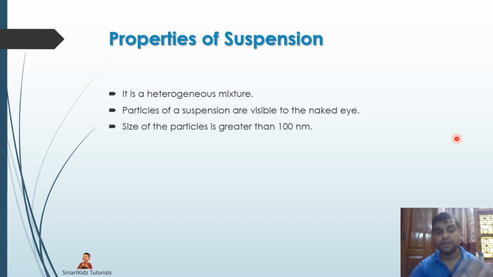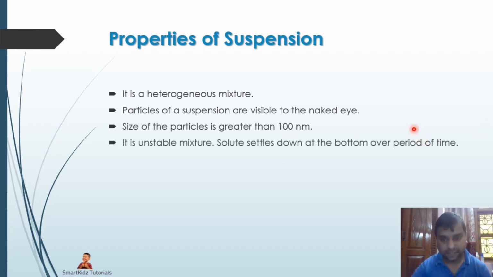The size of the particles is greater than 100 nanometers. In case of solution, it was 10 nanometers. Here this is 100 nanometers. So obviously they are about 10 times larger than solution particles, hence visible.